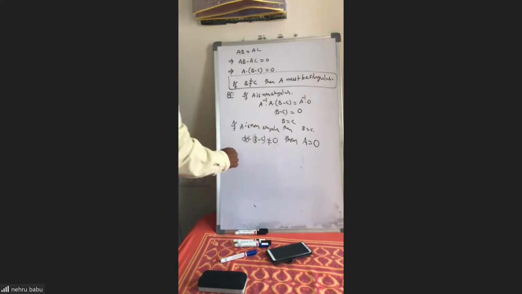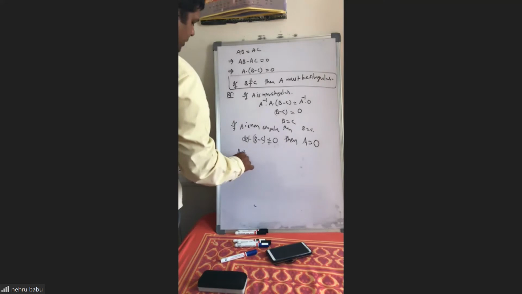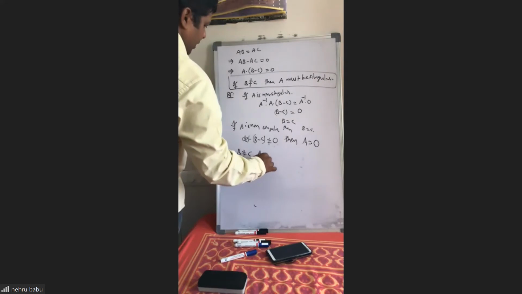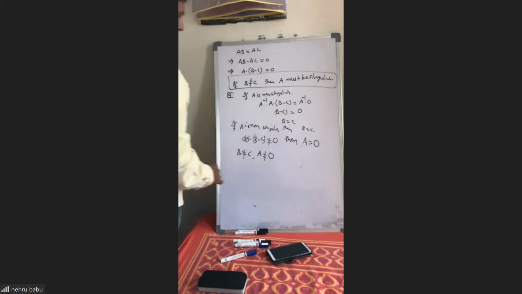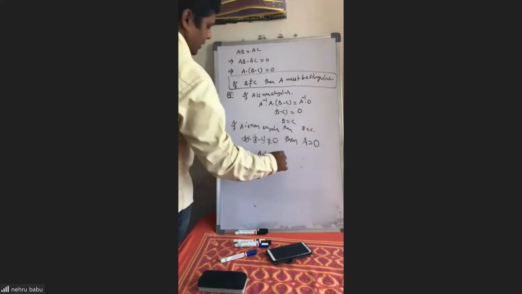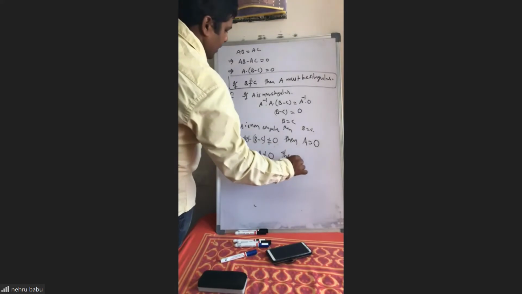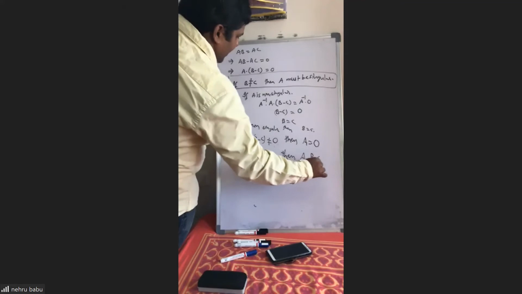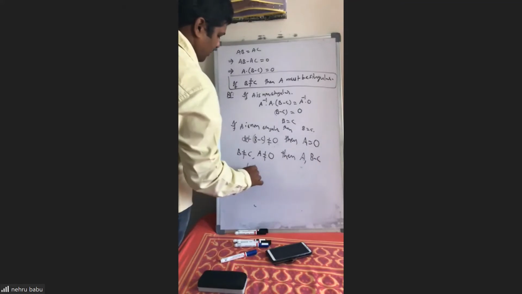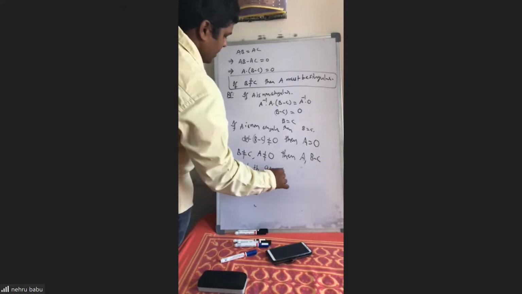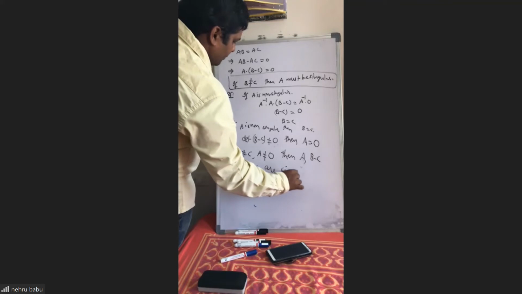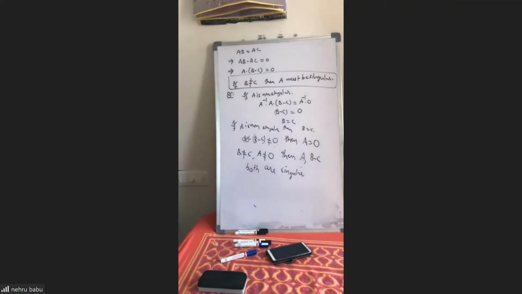So here, if B is not equal to C and A is not equal to 0, if they give this, then you have only one chance: A and B minus C both are singular. If B is not equal to C and A is not equal to 0, then A and B minus C both are singular. These are the only cases we can say.